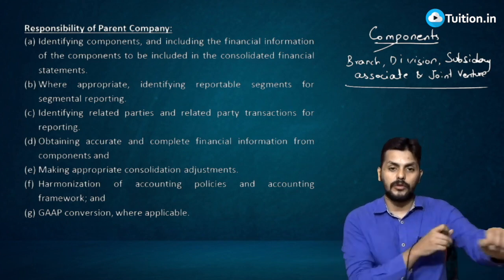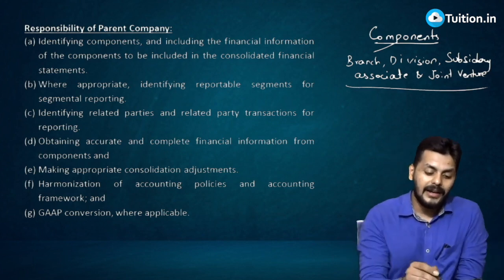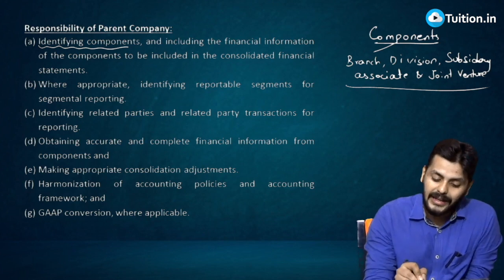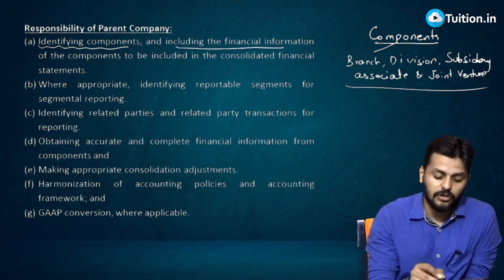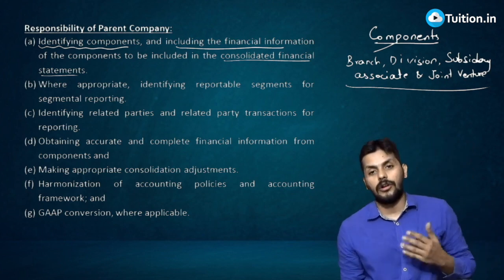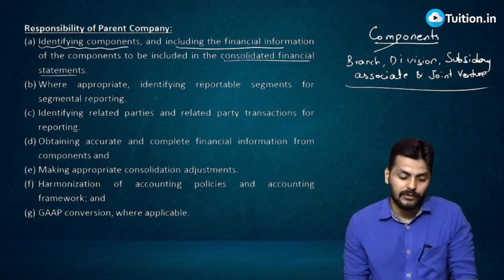So the first and foremost thing that we need to talk about is identifying components and including the financial information of the components to be consolidated in the financial statements. That's what consolidated financial statements is all about, taking all of those together.